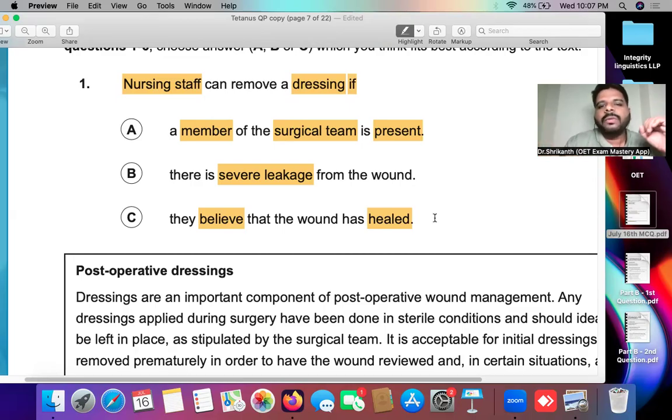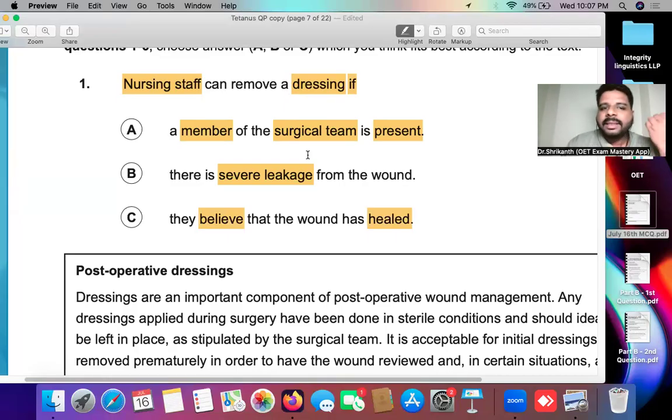So this is what we call keyword analysis. What we have just done is comprehension. Comprehension means understanding the question. And why is understanding the question the main priority? Because your duty is not to read the paragraph. Your duty is to find answers to the question. So you have done the keyword analysis. Now remember when I told you the elimination strategy? Your main strategy should be to not focus on finding the correct answer. You must try to eliminate the incorrect answer options.